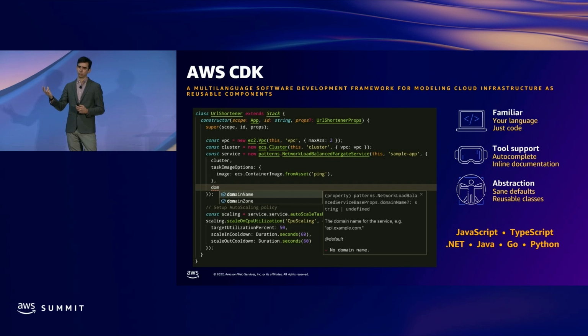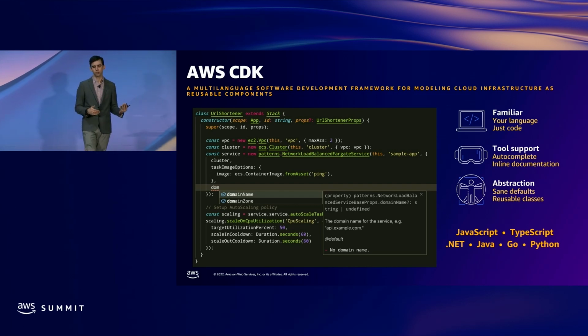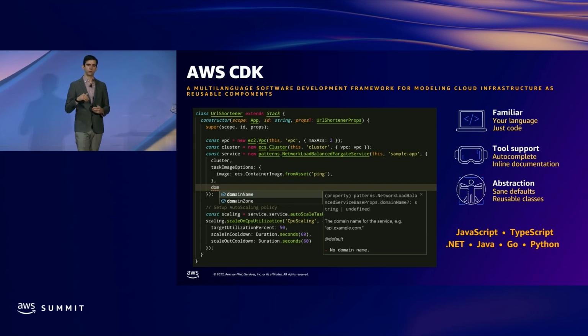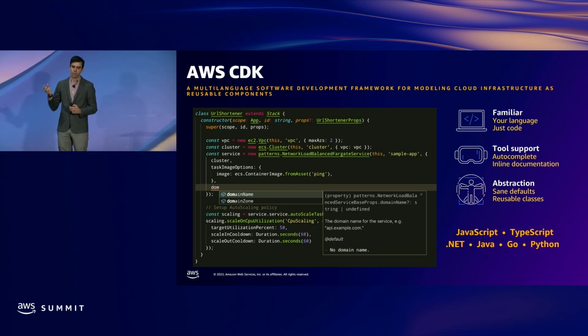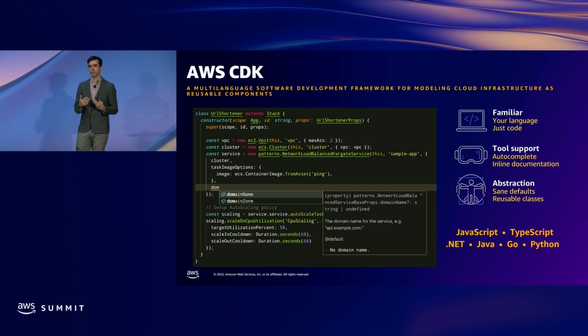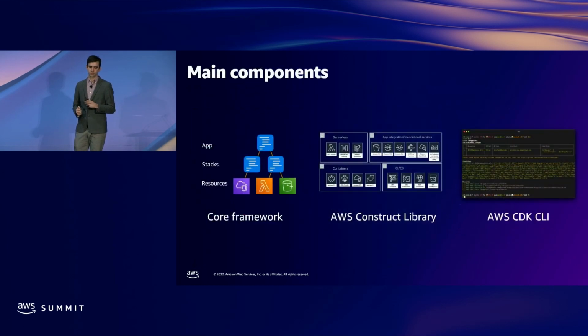The CDK is written in TypeScript, so that gives you TypeScript support. It gives you JavaScript support. But also through foreign language bindings, you have support for .NET, Go, Java, and Python. So your team can use the language that they're most comfortable with.